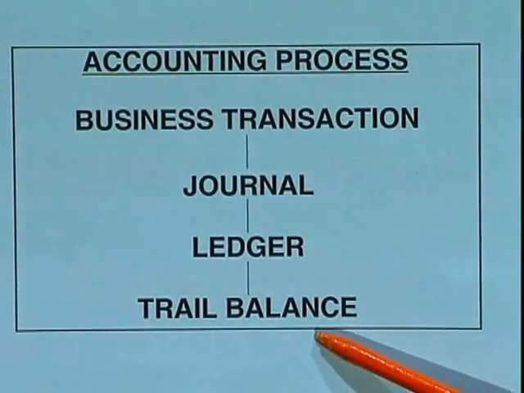Trial balance is a statement which contains all the balances of various ledger accounts. You prepare ledger accounts and you balance them. How you are going to prepare ledger and how you are going to balance, we will definitely go through in the next sessions.